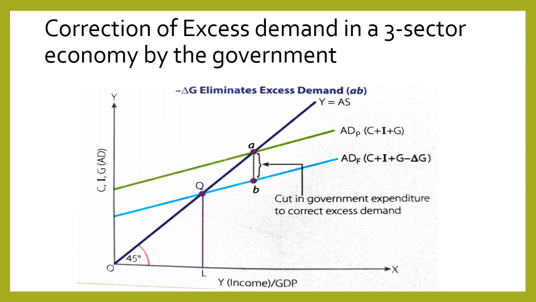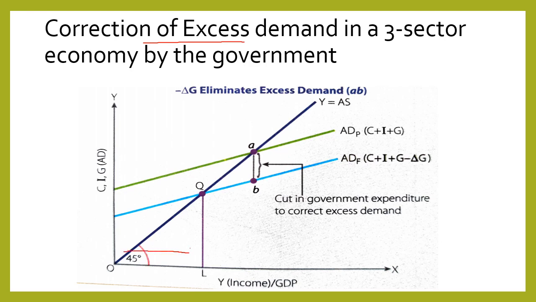Now have a look at the correction of excess demand in a three sector economy by the government. We know that when there is excess demand, there is inflation in the economy, which leads to a wage price spiral. Due to this problem, the government has to step in and cut its expenditure so that excess demand can be corrected.